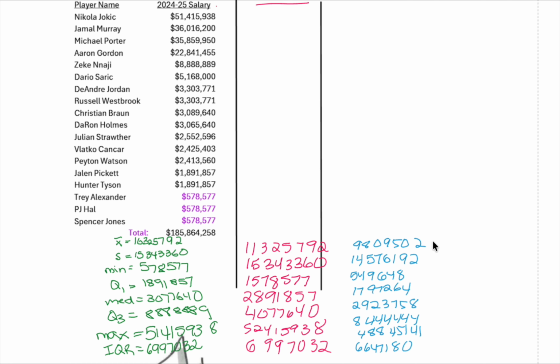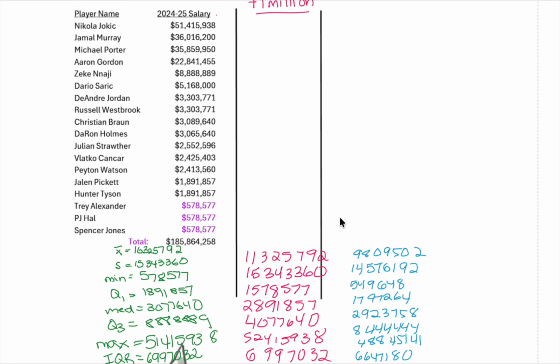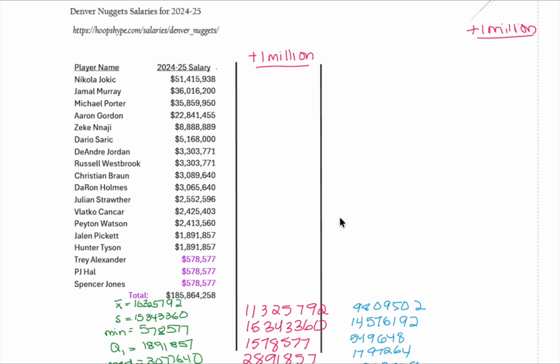What does not change is just as important. The spread stays the same, the IQR stays the same, the standard deviation stays the same, and the shape stays the same. So adding a constant changes location, but not variability or shape.